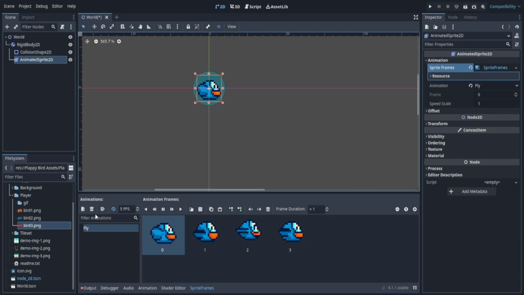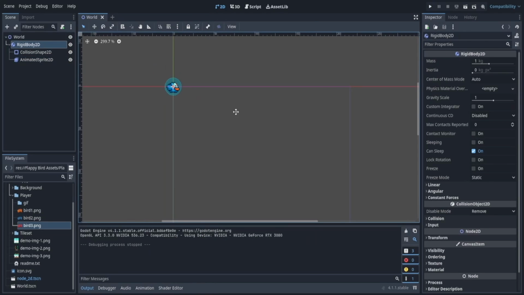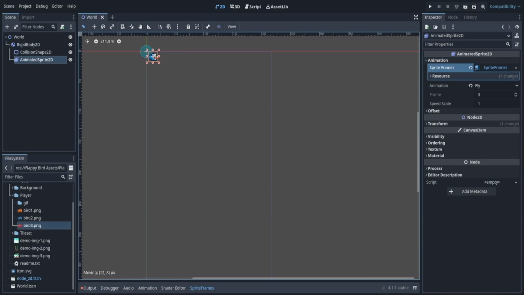Now what I'm going to do is I'm actually going to automatically play this, so that way it plays when I play the game. Now if I run the project, nothing is really going to show up. So what I'm going to do is I'm actually going to take my rigid body and I'm going to move all of it by, instead of clicking and dragging, you can see here I've only moved the sprite.